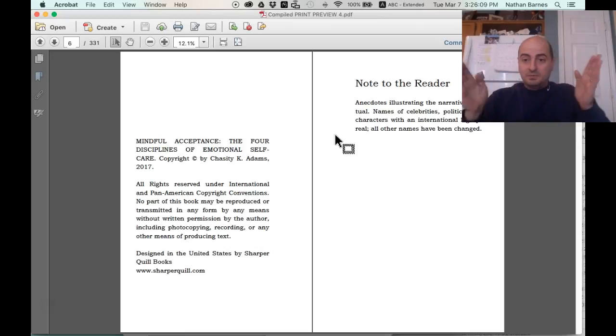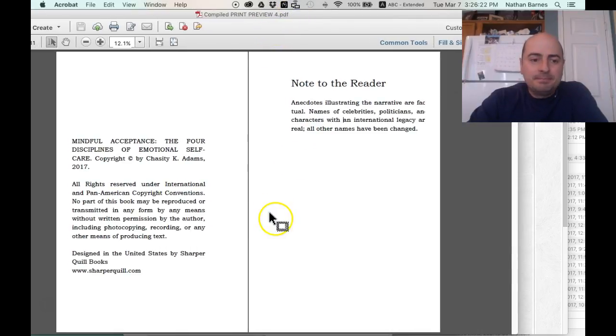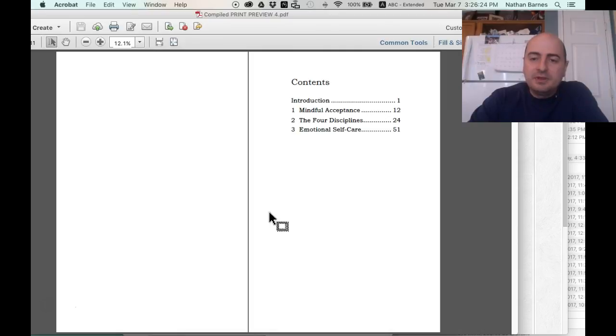So everything is moved over a bit. And you can kind of tell I goofed a little bit right here on the right. I'm going to have to adjust and move it back just a little, but that's why we're previewing. So that's that. And then you have your table of contents.